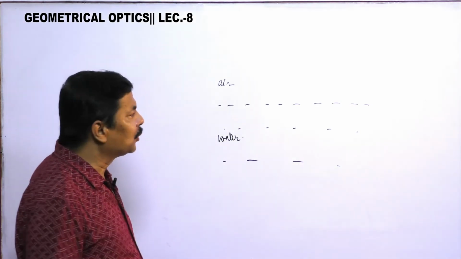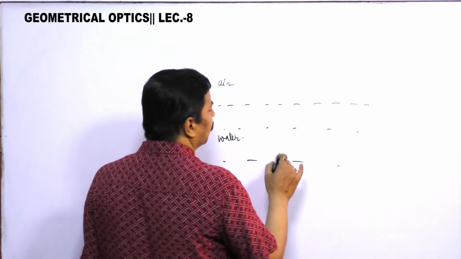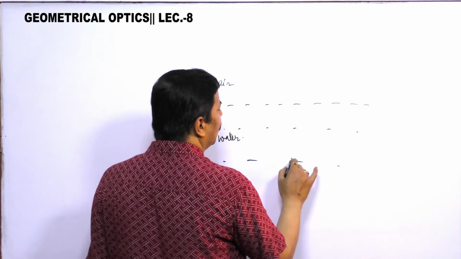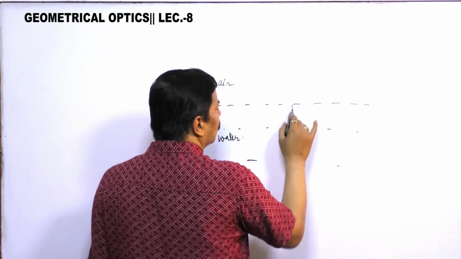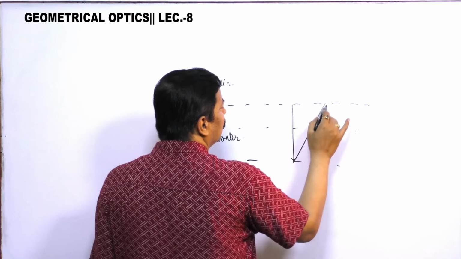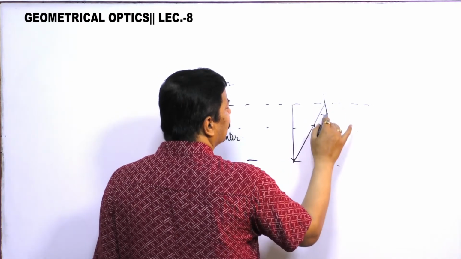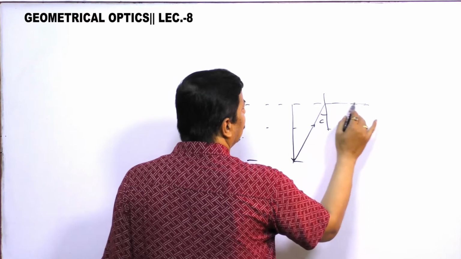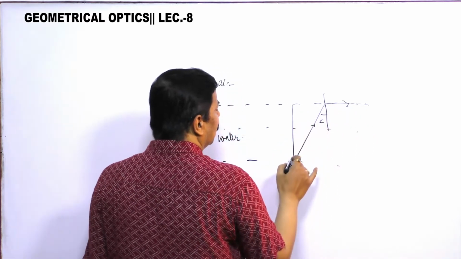If this is the situation, here you see the height, and here is the ray that is going out, and this angle is the critical angle.